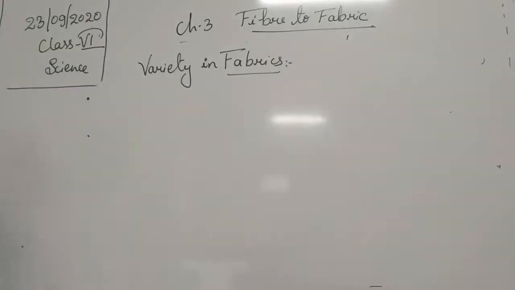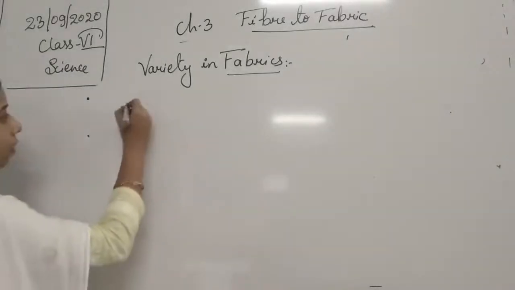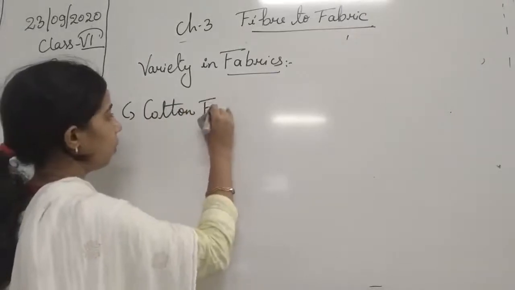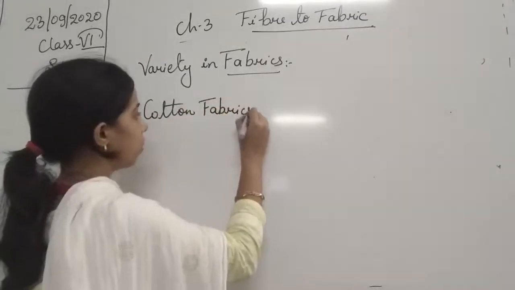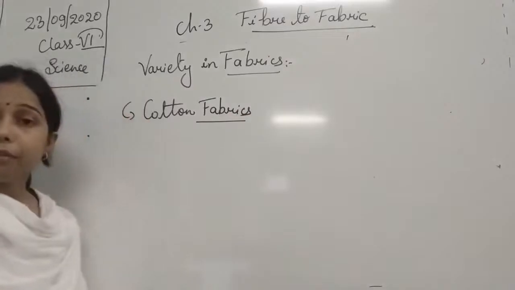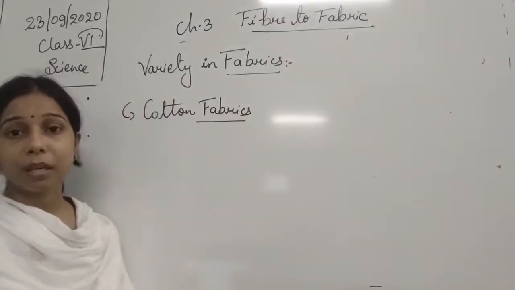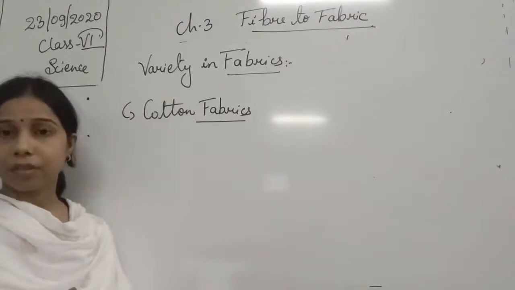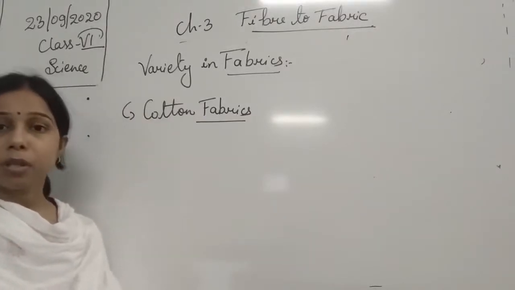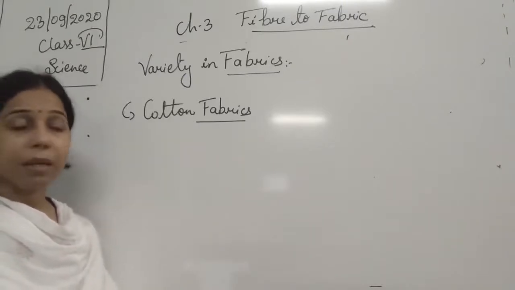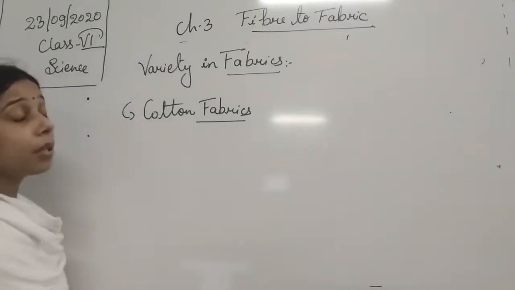First one is the cotton fabric. When we talk about cotton fabric, students, it means the fabric which is made up of cotton fibers. Basically, this fabric is important for us.